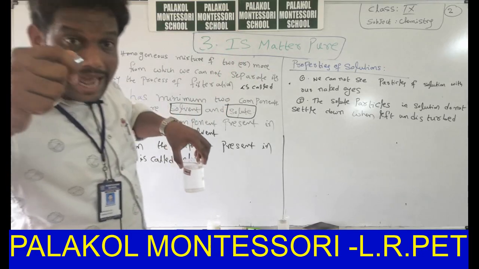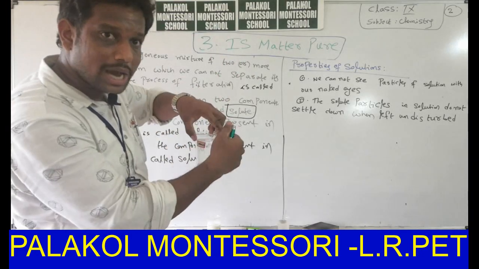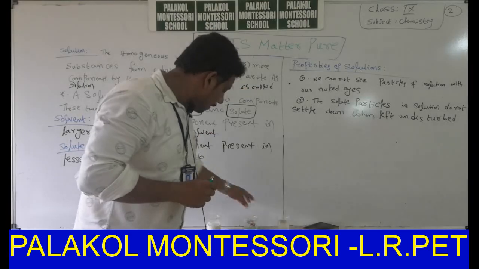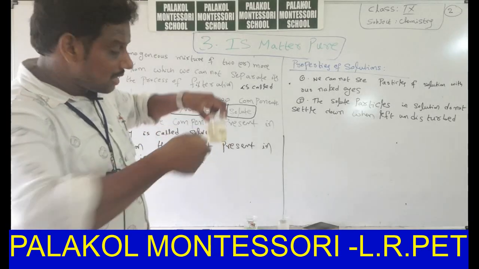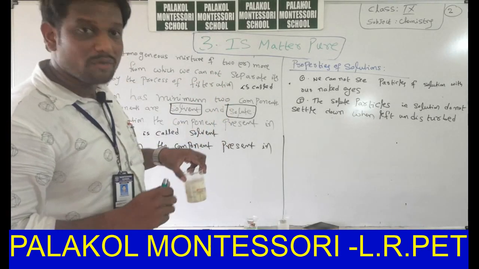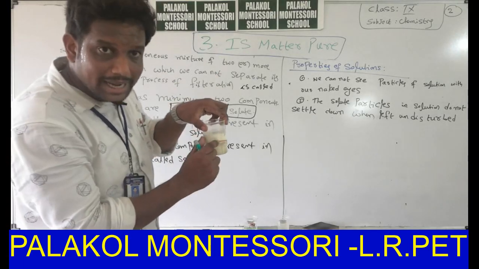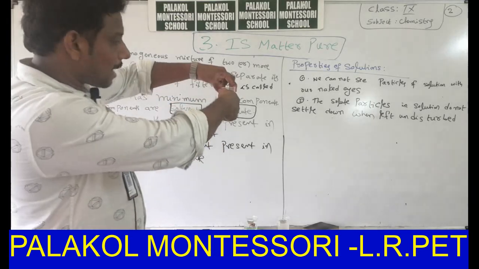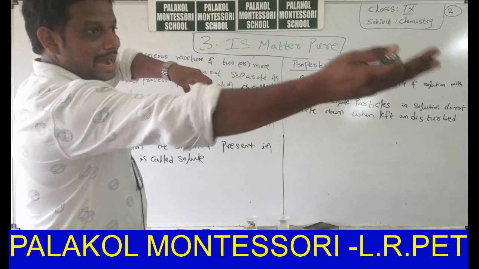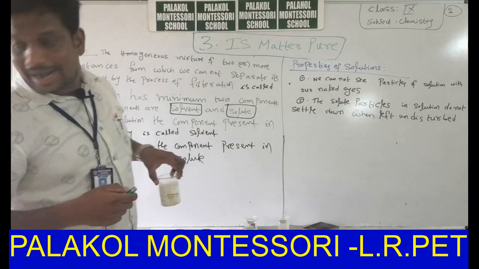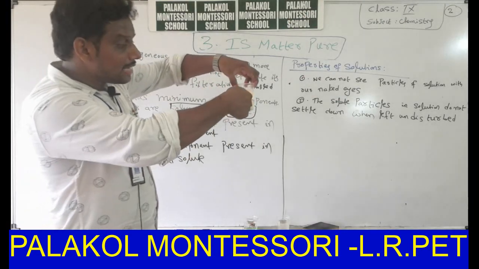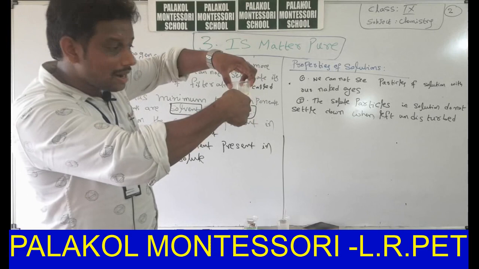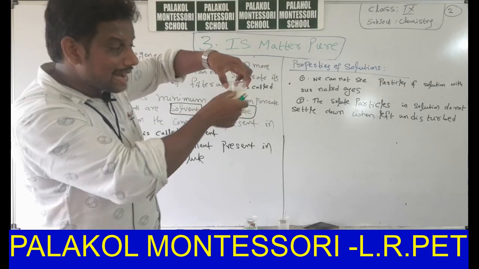That means this laser light passes through the solution and forms a spot on the whiteboard. But in the case of milk or muddy water, the laser light does not pass through the solution. Why? Because these milk particles scatter the beam of light towards another direction, towards another direction. So that's why this particular light does not pass through the milk solution. This milk solution reflects the light back, scatters the light back.